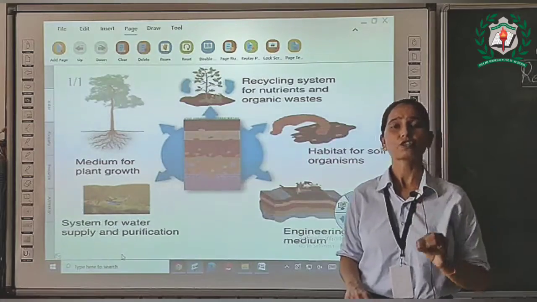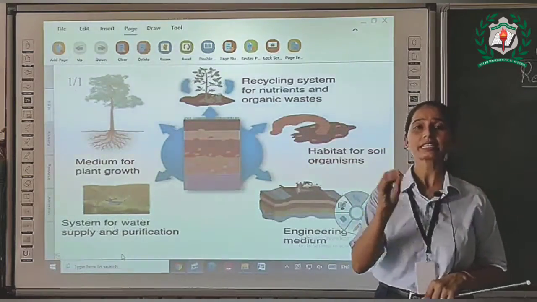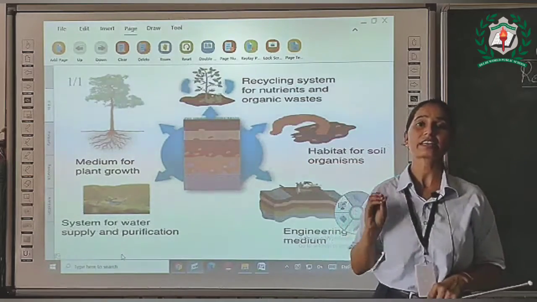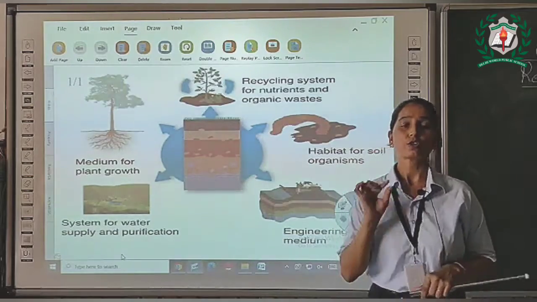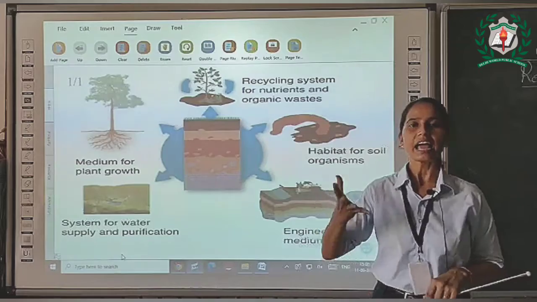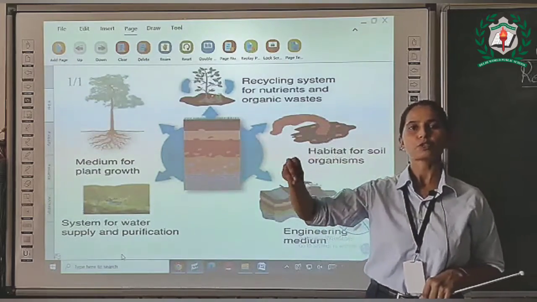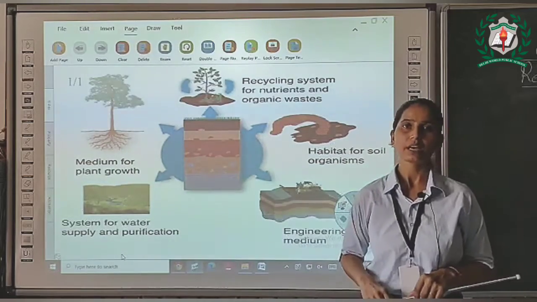Soil is beneficial for agriculture. As we know, soil is the basic need of agriculture. अगर मिट्टी नहीं होगी तो खेती कहाँ करेंगे, right? So soil is very important for agriculture. And different types of soil support different types of crops, right?